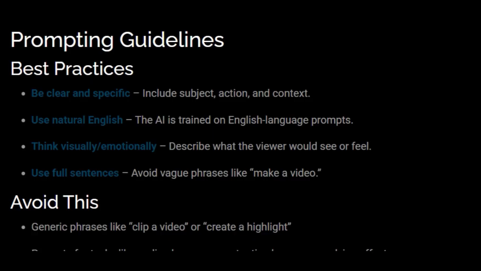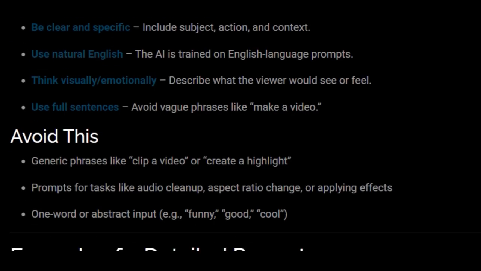Avoid vague phrases like make a video. No, you have to tell it in full exactly what you want it to do. Also avoid generic phrases like clip video or create a highlight. Be very specific. Then also avoid using prompts for tasks like audio cleanup, aspect ratio changes, or applying effects. Also avoid one-word or abstract input, for example, funny, good, cool.